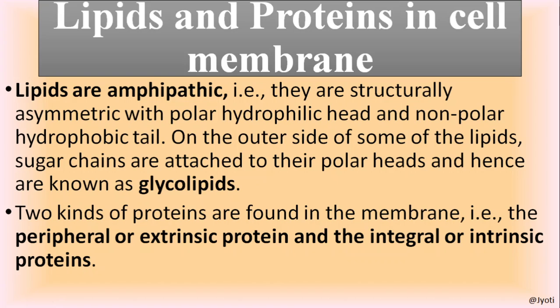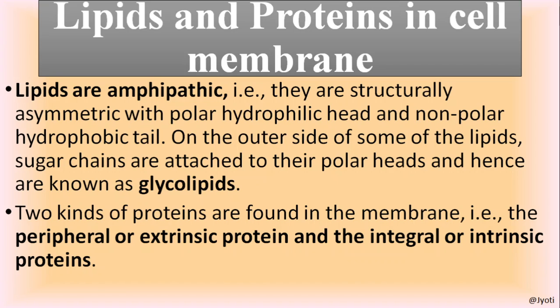The next, let us discuss the nature of the lipids and proteins present in the cell membrane. The lipids are amphipathic. What does it mean? Amphipathic means the structure of the lipids is asymmetric. That means they are not completely polar or completely non-polar.